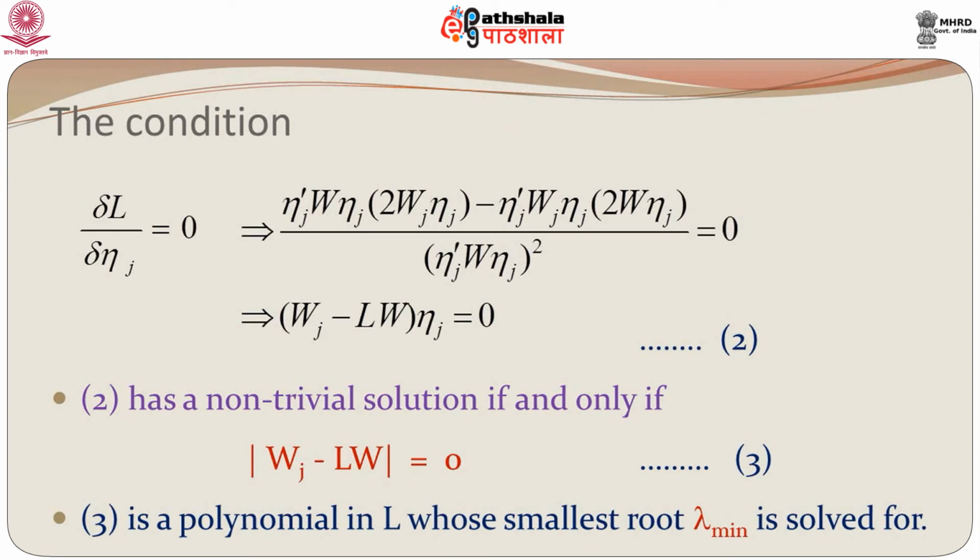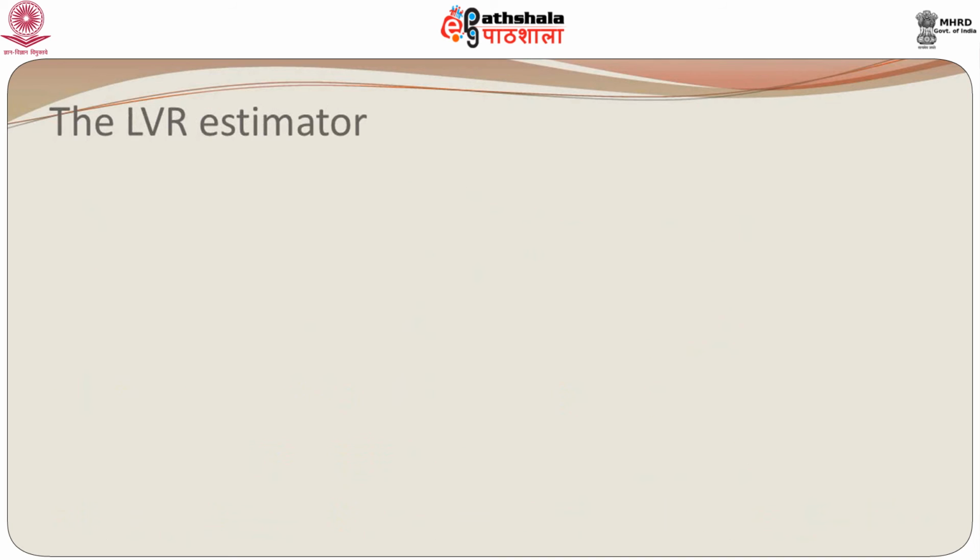Now, if you look at this, condition 3 is a polynomial in L. So, we can solve this polynomial, and this will give us the respective roots. Since we are trying to minimize L, we will look at the smallest root, lambda minimum, and lambda minimum would give us the L value which would actually minimize the ratio.